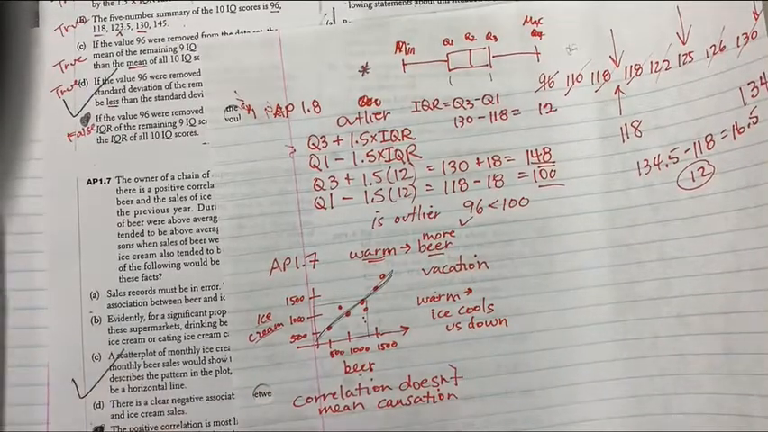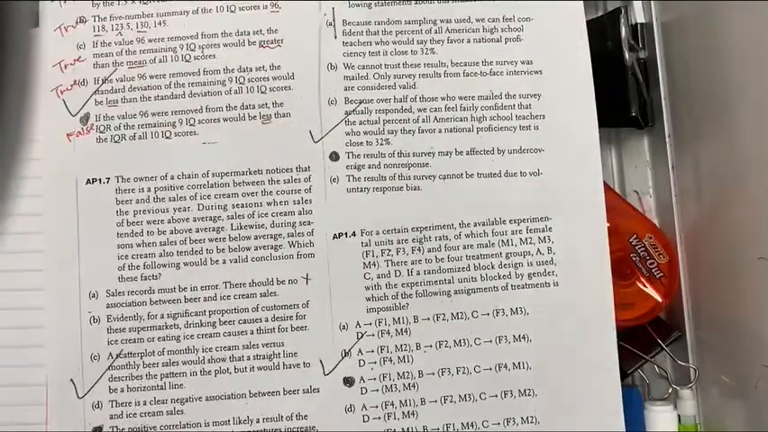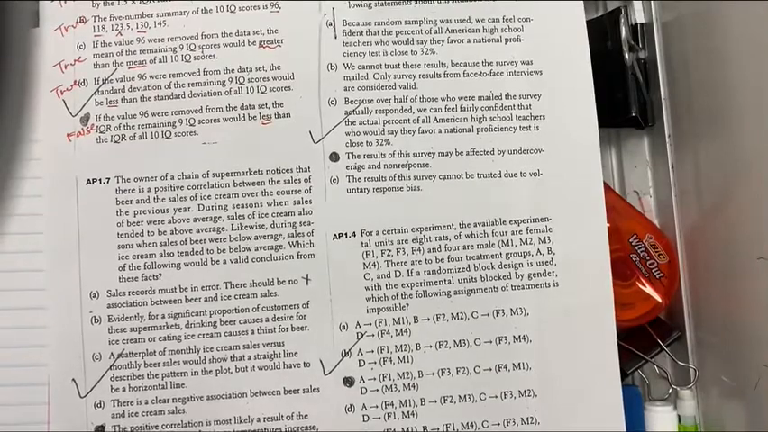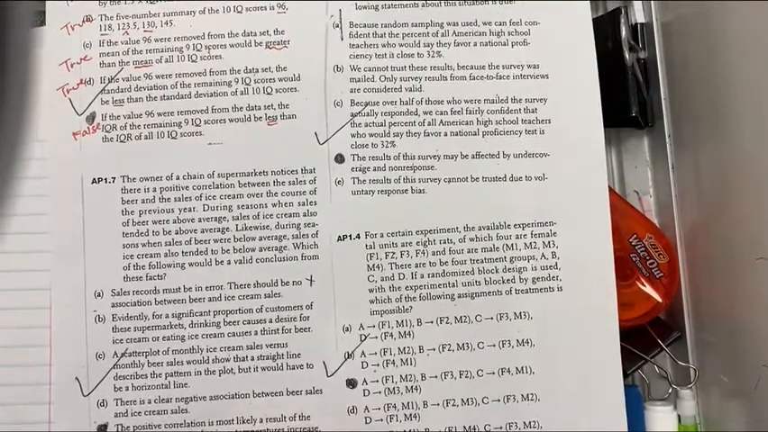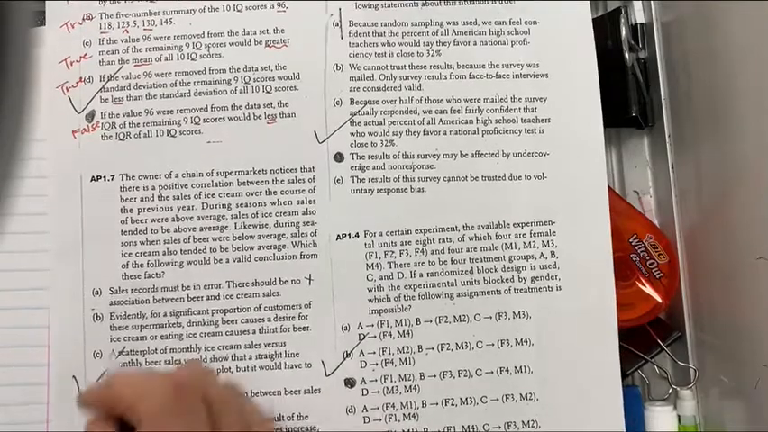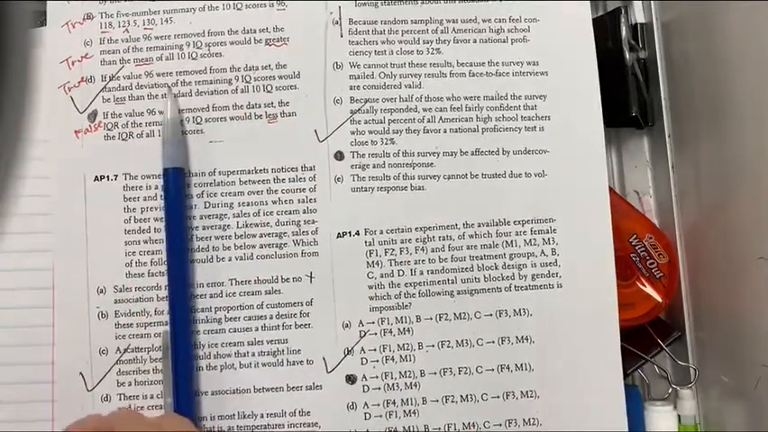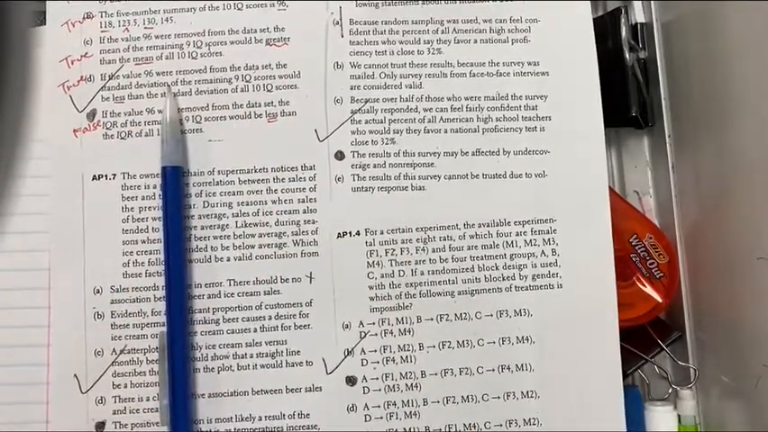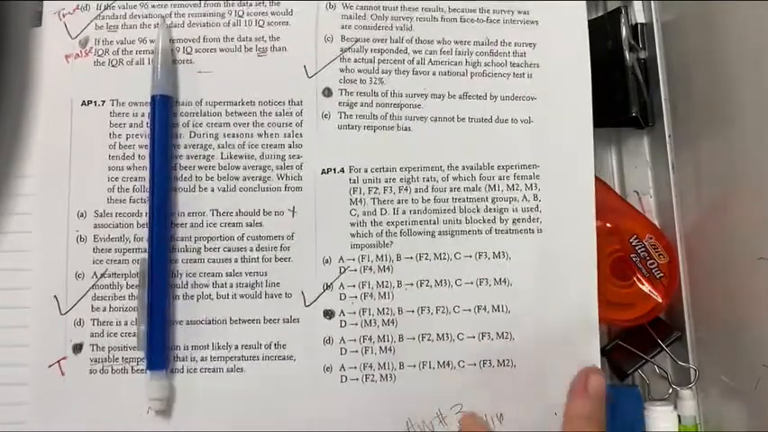Okay, so let's find our answer. It says the positive correlation is most likely a result of the variable temperature. There it is. That's my answer, and that's what I was thinking of. So this is our best choice.